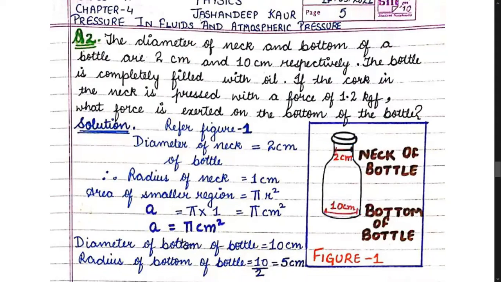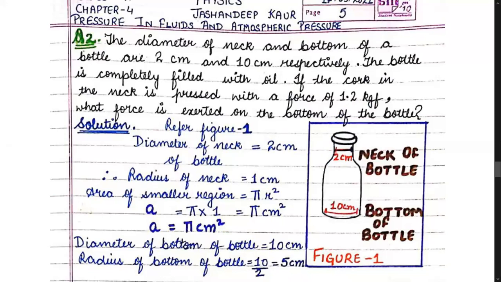The bottle is completely filled with oil. If the cork in the neck is pressed with a force of 1.2 kgf, what force is exerted on the bottom of the bottle? So children, for reference, you can see figure number 1.